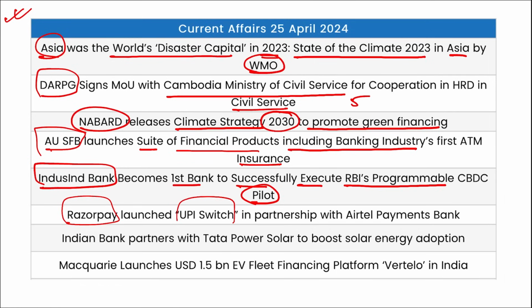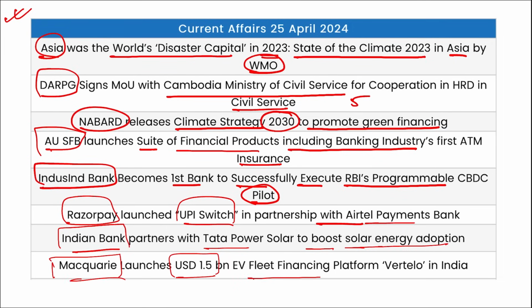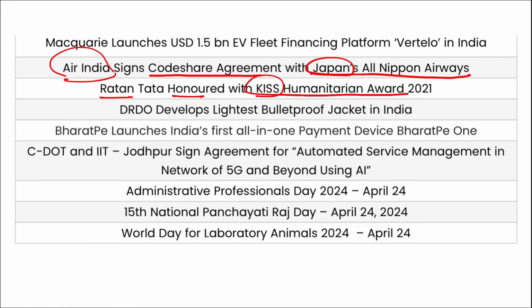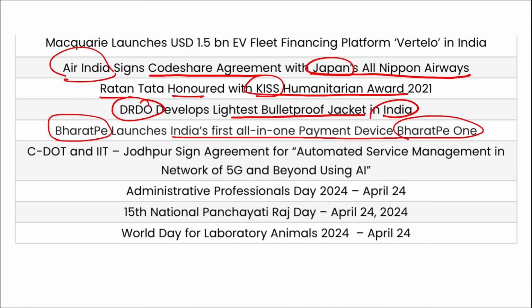Razorpay launched UPI switch in partnership with Airtel Payments Bank. Indian Bank partnered with Tata Power Solar to boost solar energy adoption. Macquarie launched the $1.5 billion EV fleet financing platform Vertelo in India. And Air India signed a codeshare agreement with Japan's All Nippon Airways. Ratan Tata was honored with KIS's Humanitarian Award for 2021. DRDO developed the lightest bulletproof jacket in India. BharatPay launched India's first all-in-one payment device, BharatPay One.